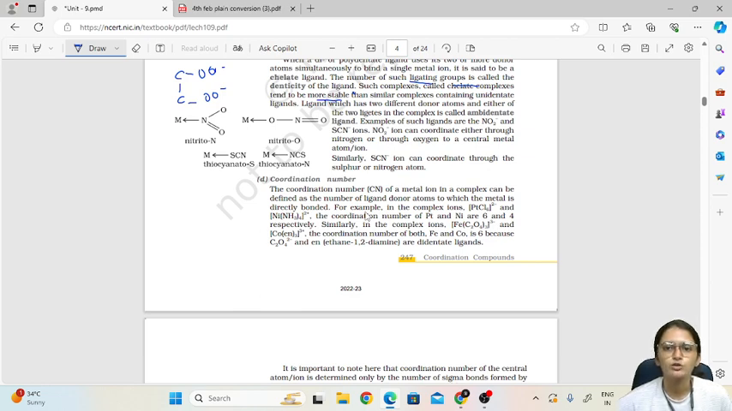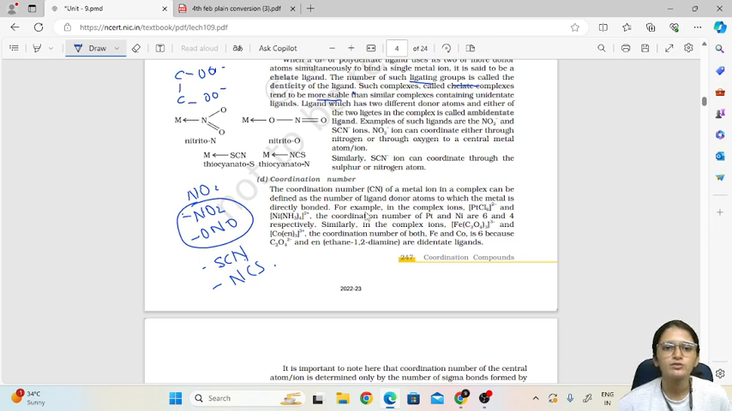First example is NO2, which is a nitro group, nitrite ligand. So this NO2 we can either bind through nitrogen of this group or through oxygen of this group. So that's why it is called ambidentate, meaning at one time we can bind through either nitrogen or oxygen. And the second example here is SCN, thiocyano group, in which we can either bind through sulfur or through nitrogen. So that's why they are called ambidentate ligands.